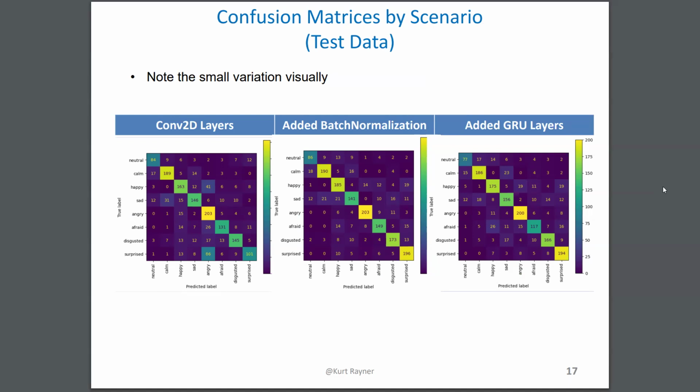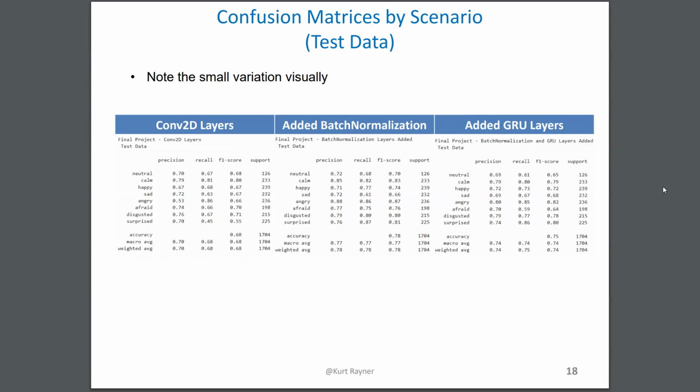And so that feature was exposed. You notice that happy was also predicted as angry. There's a cluster there. But in general, I found that the GRU layer and the batch normalization layer were not extremely dissimilar, and the classification report shows similar results to the testing.